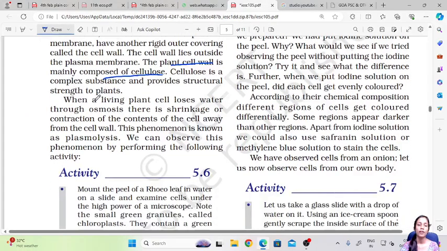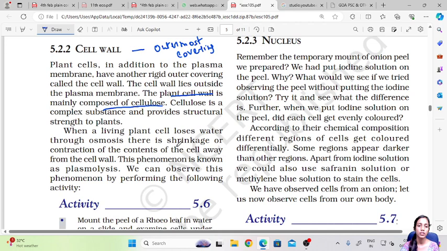Now when a living plant cell loses water through osmosis, there is shrinkage or contraction of the contents of the cell away from the cell wall. As I've said, the cell wall is the outermost covering, and inside is the cell. When this cell loses water, the cell contents separate from the cell wall.